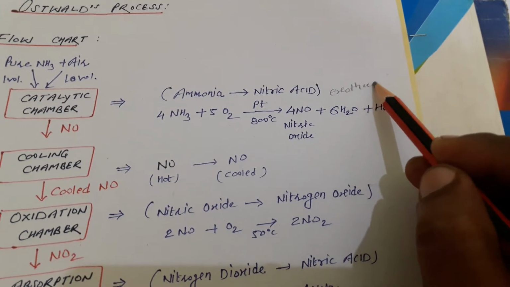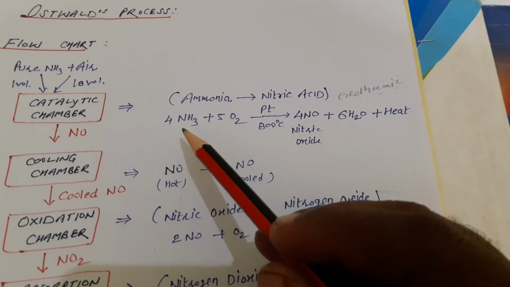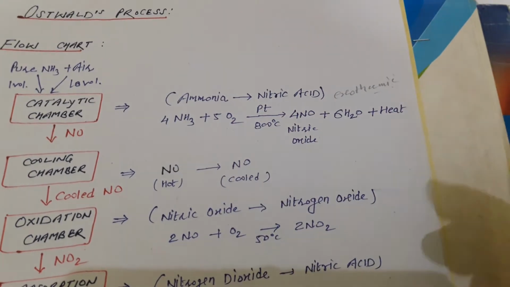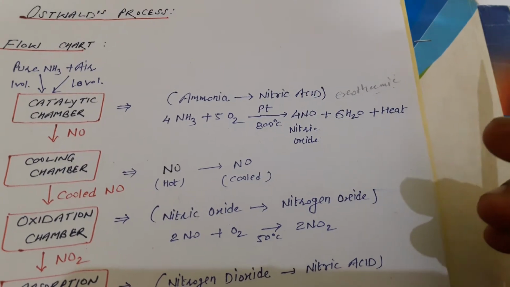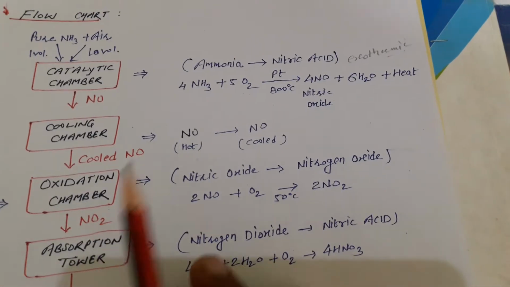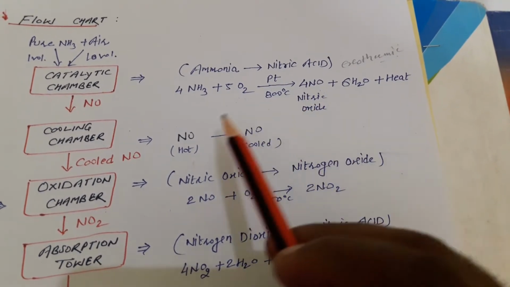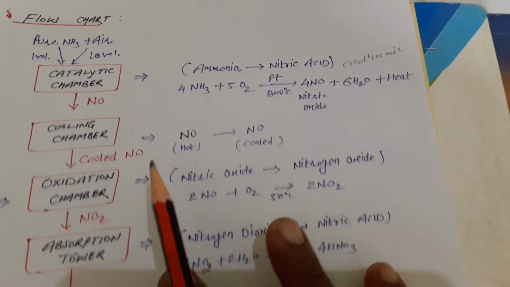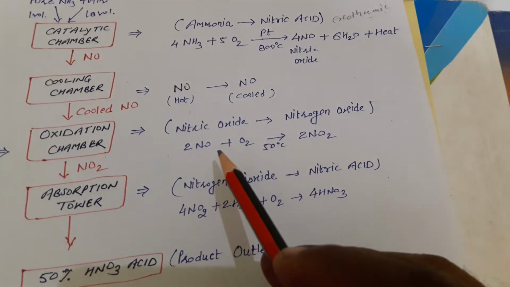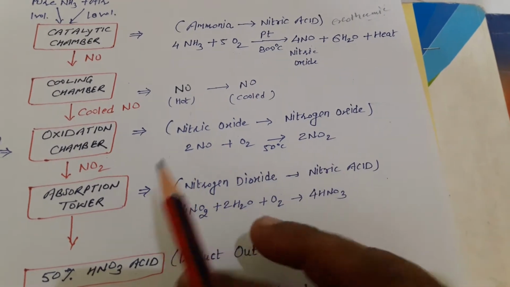So in this process, to make it a forward reaction, we have to increase the concentration of the reactant according to Le Chatelier's principle. After that, the gas will be cooled through the cooling chamber, and after cooling, the nitric oxide is easily oxidized into nitrogen dioxide.